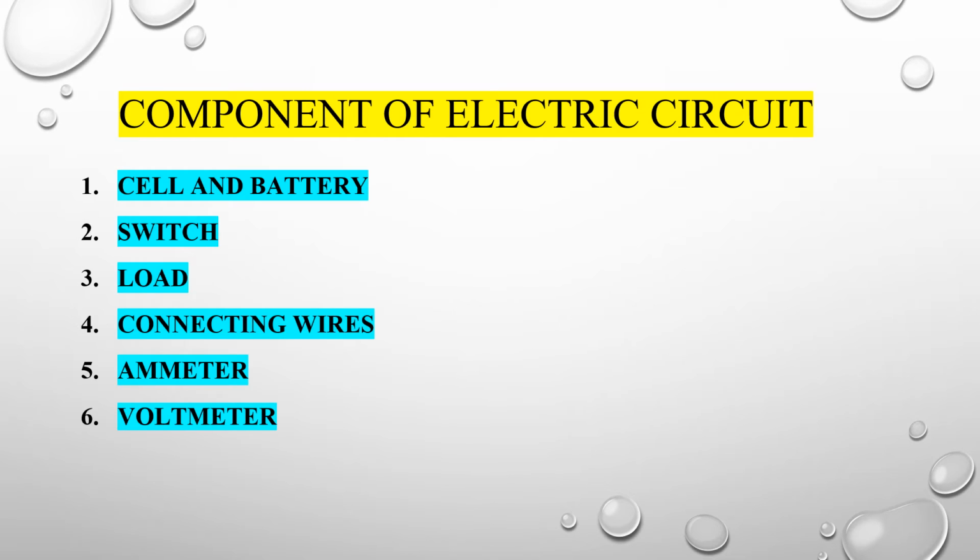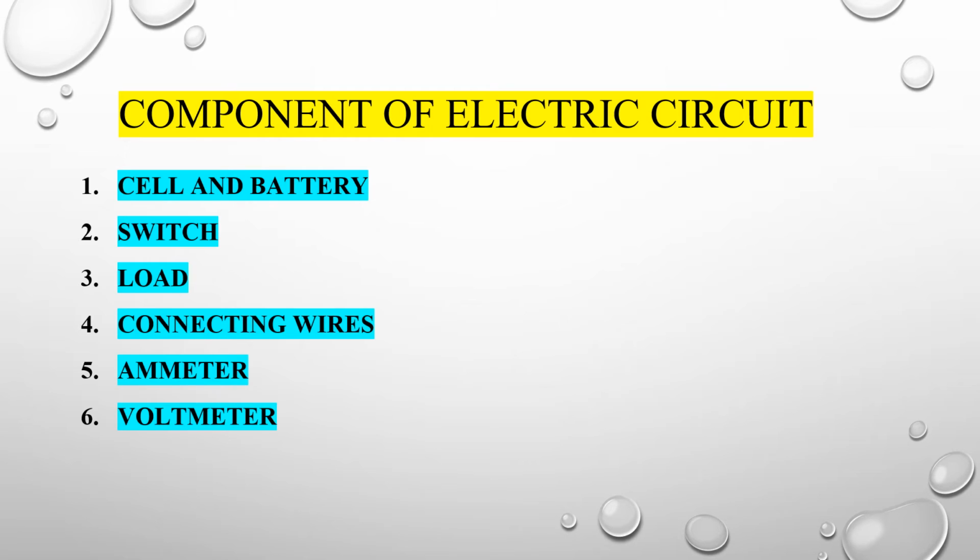Then the cell, what is the cell? The cell or battery gives power to the circuit to complete its path. The flow of charges comes from the battery. It means cell and battery are the power energy sources.